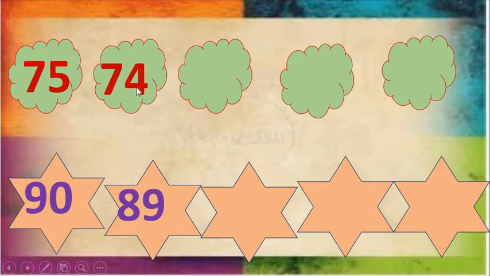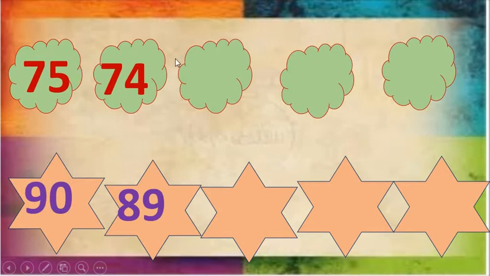Then we have number 74. So we have to complete this pattern with the help of backward numbers. Here we have number 90, 89 and this place is empty. That means we have to count this number in backward counting. Okay? Let me help you.